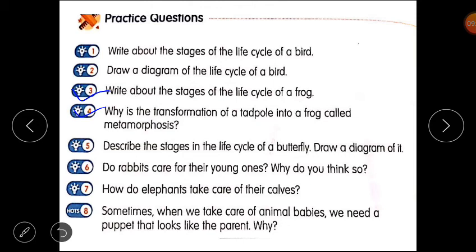Because the shape changes, what do we call this process? Metamorphosis. I hope you have understood your homework. You have to do practice question number 3 and practice question number 4.